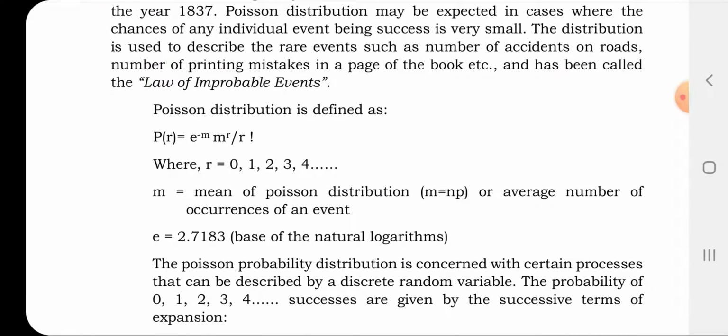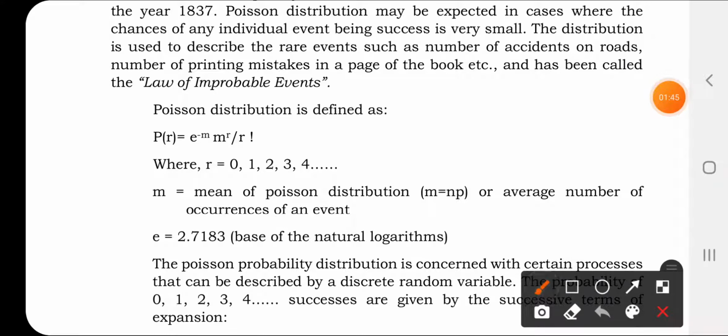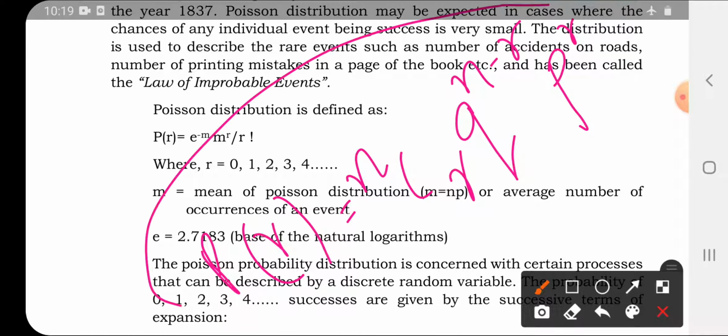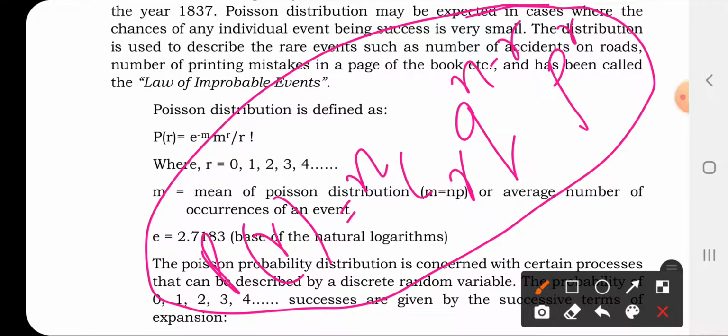Let us see how this Poisson distribution is defined and how it is computed. As we have seen in case of binomial distribution, the formula was P(r) = nCr q^(n-r) p^r. This was the formula in case of binomial distribution. It means in order to get any term, we can solve and find it out. Likewise in Poisson also, the concept is the same. We are using r, which means the number of successes.